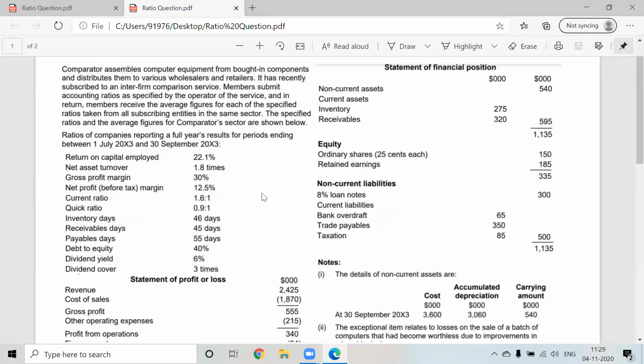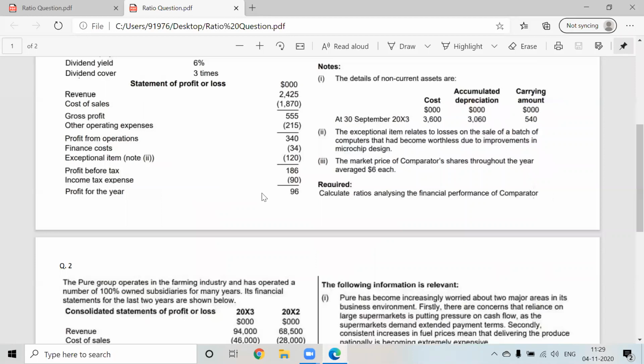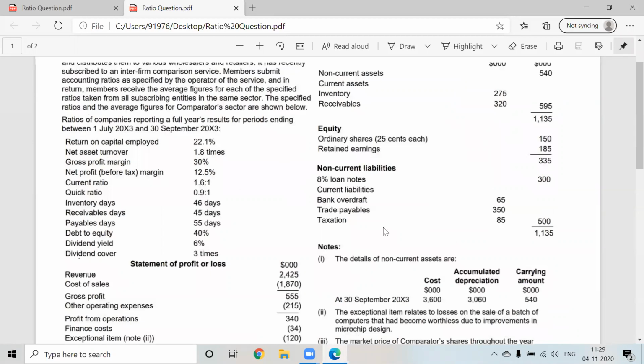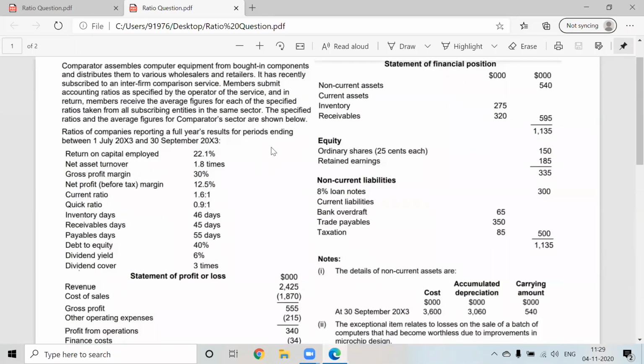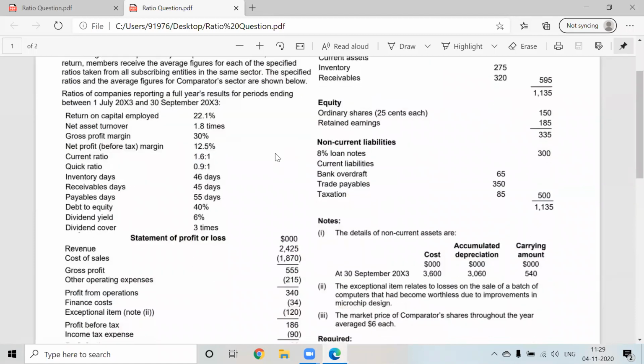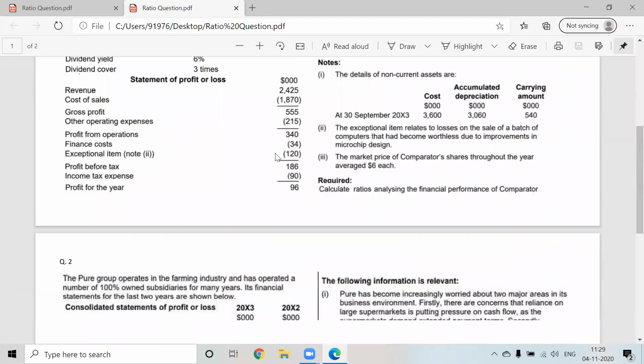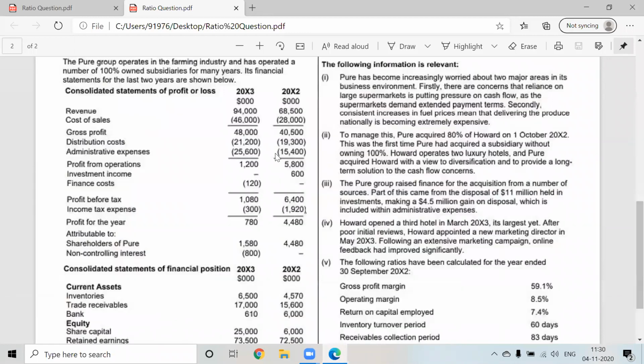So in your section C, if ratio analysis will be for, let us say, 10 to 12 marks, you can expect this kind of question. But if the entire ratio analysis is for 20 marks, then you will expect a question of consolidated balance sheet plus ratio analysis. You don't have to prepare the consolidated balance sheet.